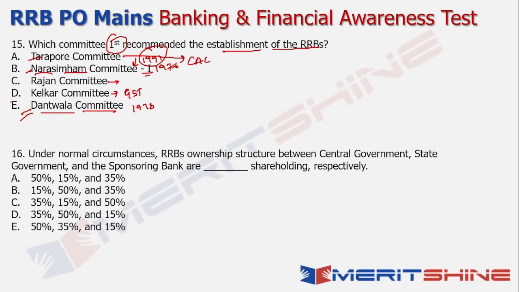So the answer in this case happens to be Dantwala committee, a pretty close one. But because it says Narasimham committee 1 and not generally Narasimham committee, I'm inclined towards using Dantwala committee as my answer. So it's purely driven by the options given.